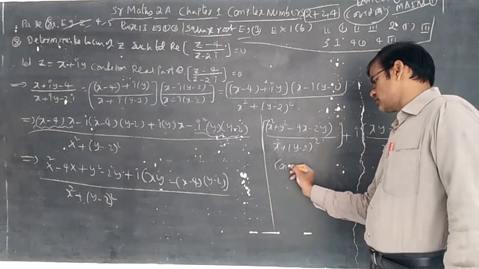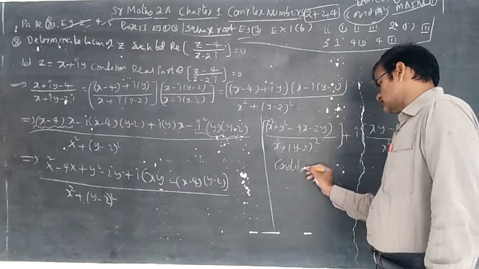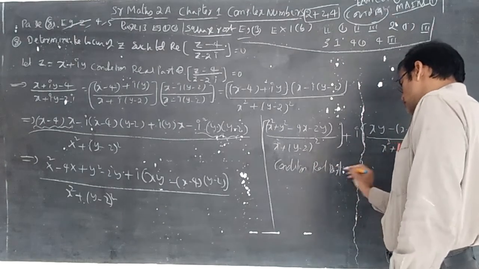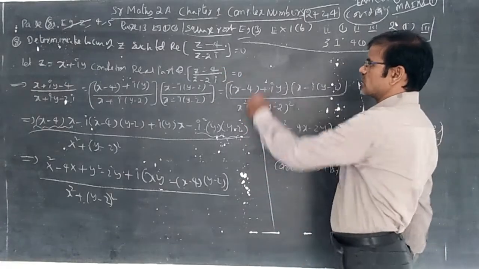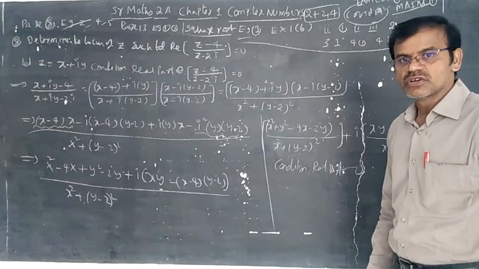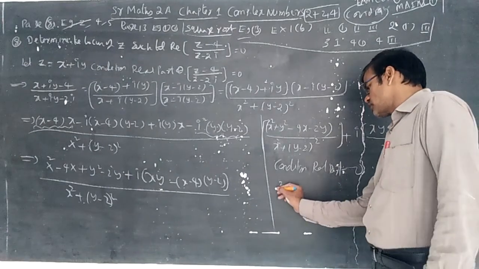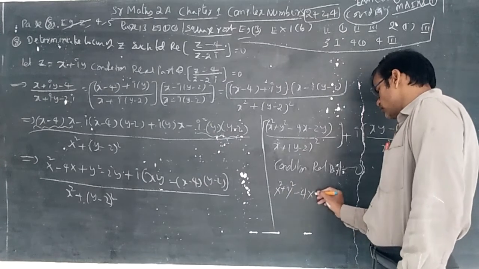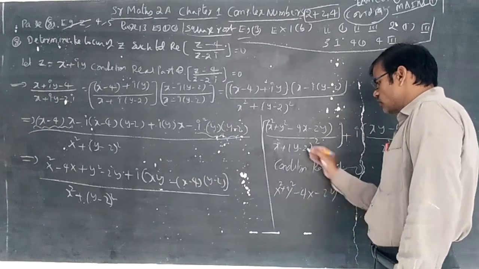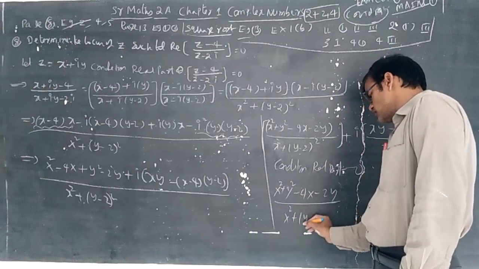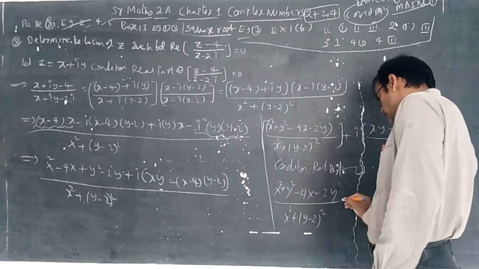Condition is given: real part is equal to 0. Real of this question, z minus 4 by z minus 2i is equal to 0. So real part is equal to 0. That implies x square plus y square minus 4x minus 2y whole by x square plus of y minus 2 whole square is equal to 0.